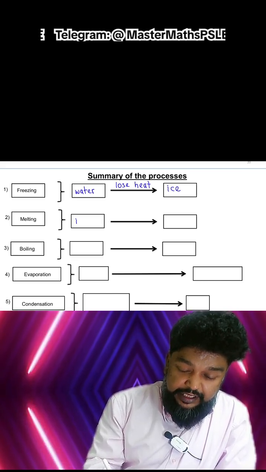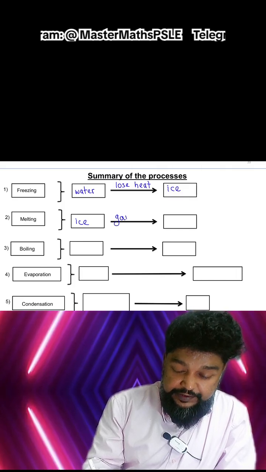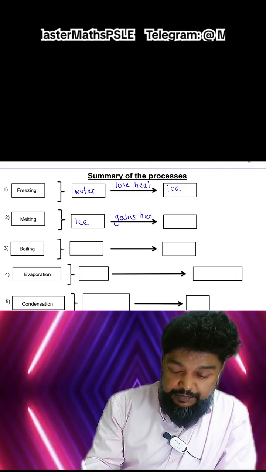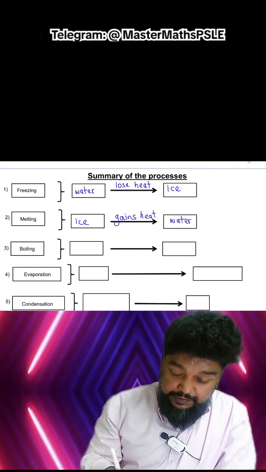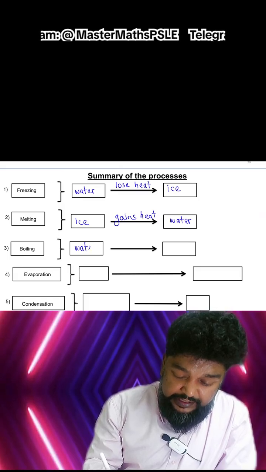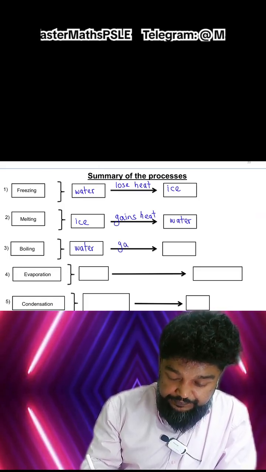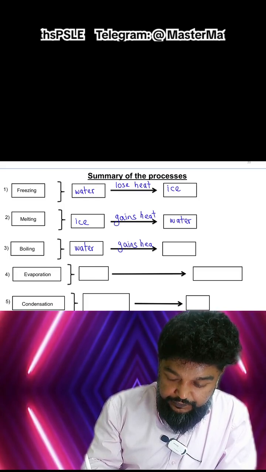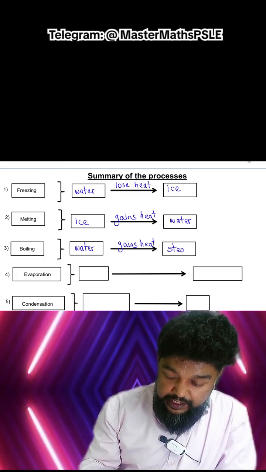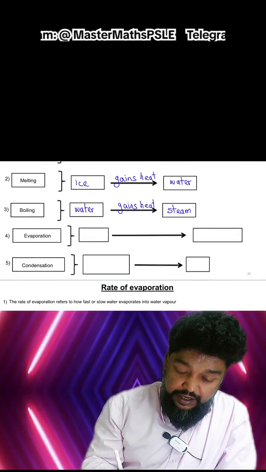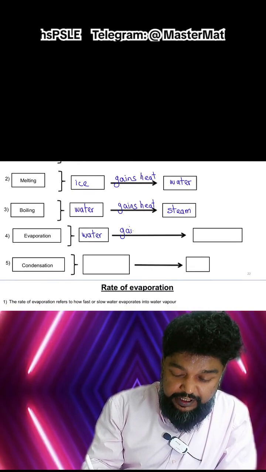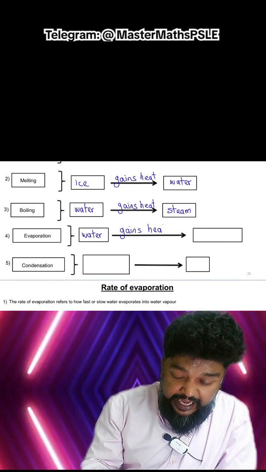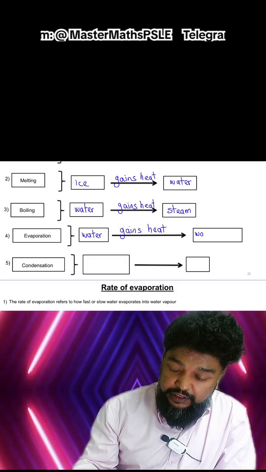Melting is when ice gains heat and becomes water. Boiling is when water gains heat and becomes steam. And evaporation is when water gains heat, but instead of becoming steam, it becomes a gas, and we call it water vapor.